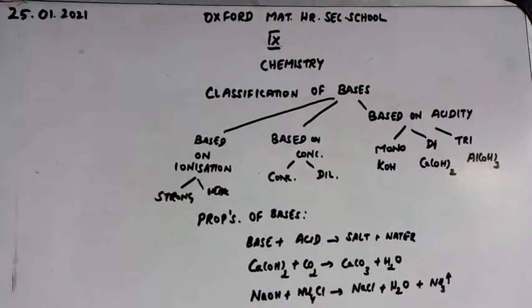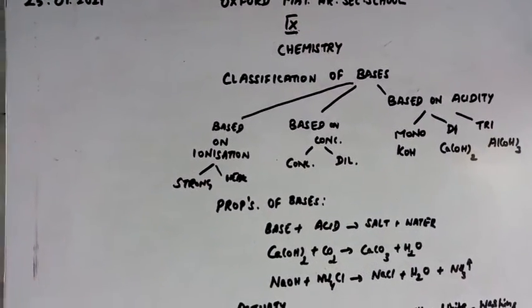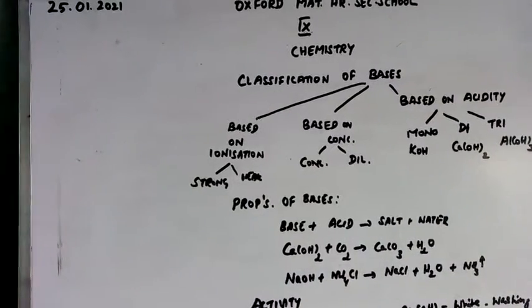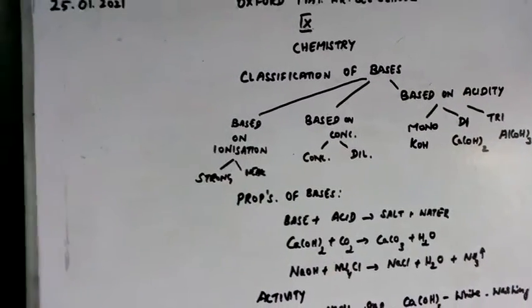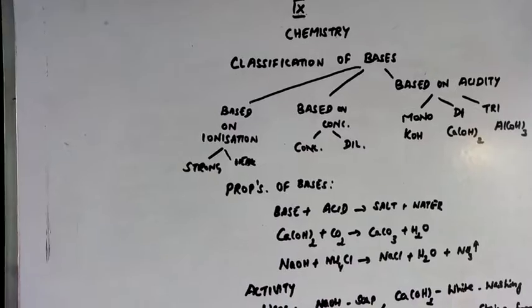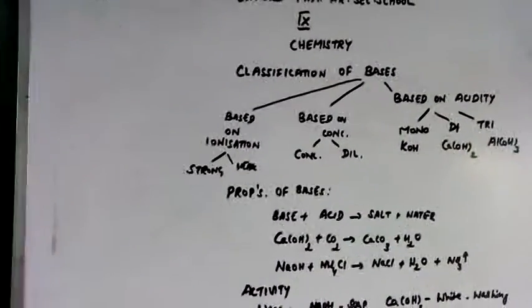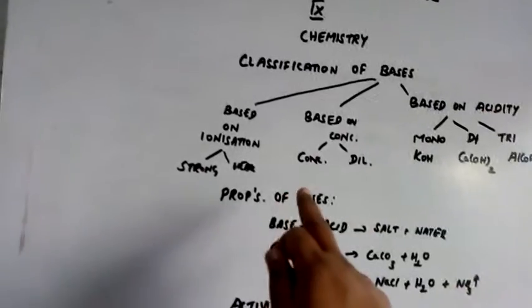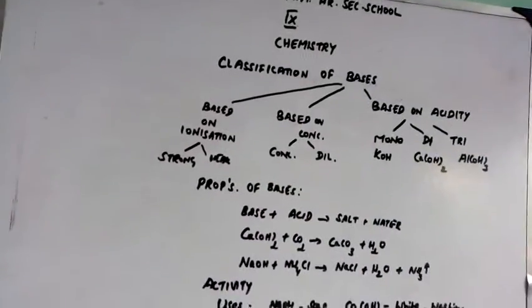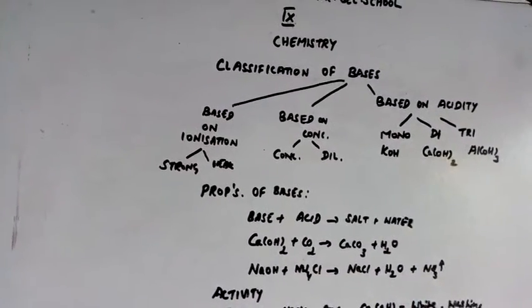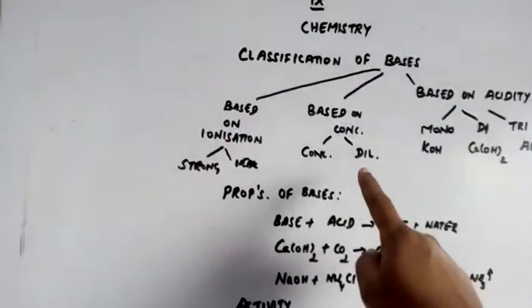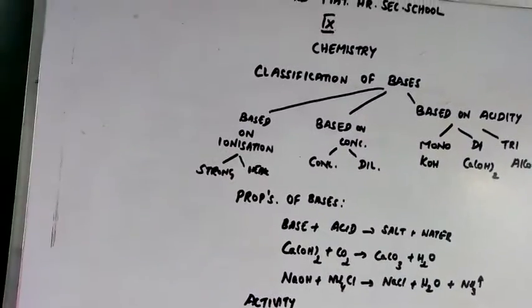Is it clear? Next, based on concentration. Suppose if the amount of base is high, then it is said to be concentrated alkali. In contrast, when it is having low base and high amount of water, then it is called dilute alkali.